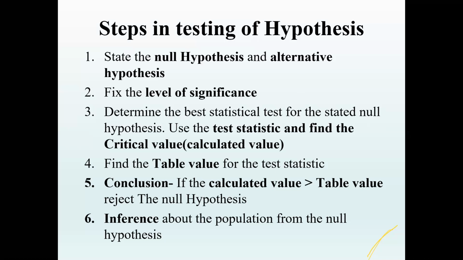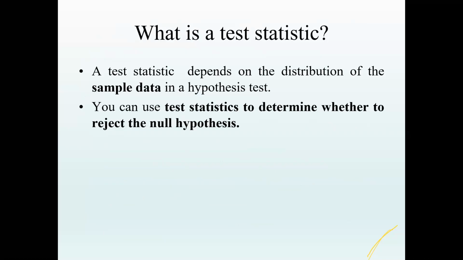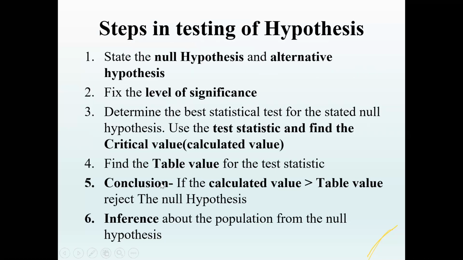The last step is to make an inference about the population from the null hypothesis. This level of significance is nothing but the alpha error itself, usually taken as 5%, as I mentioned in the earlier slide.